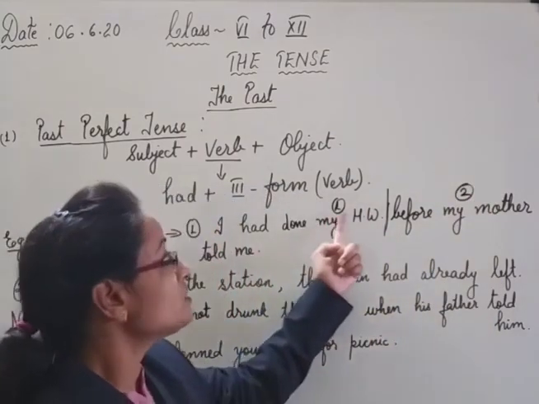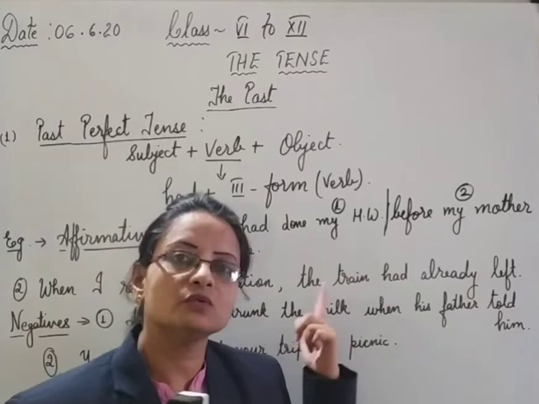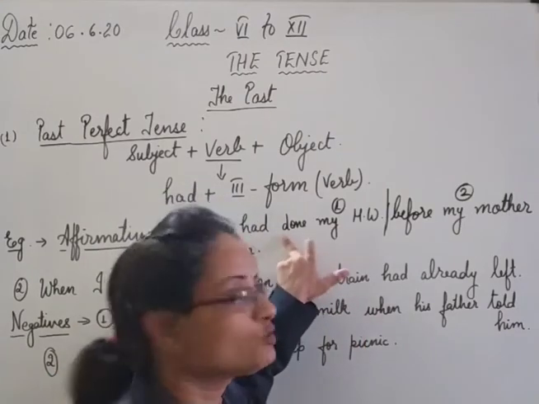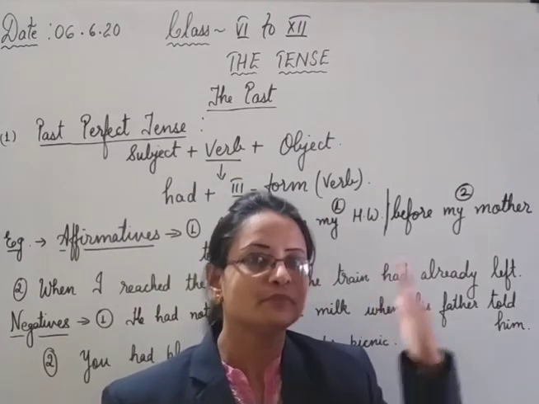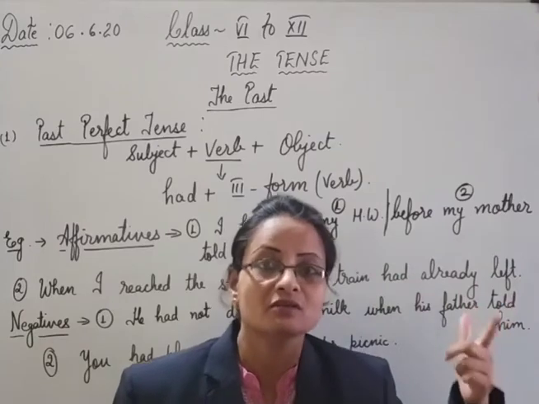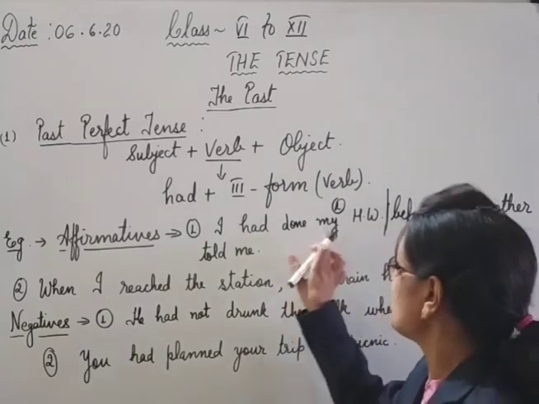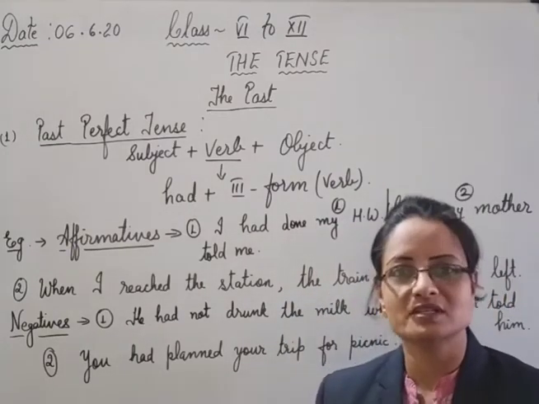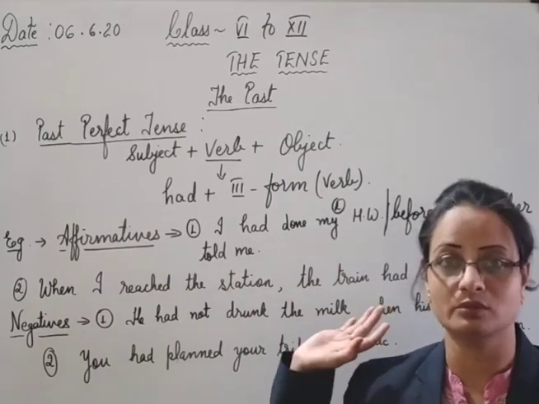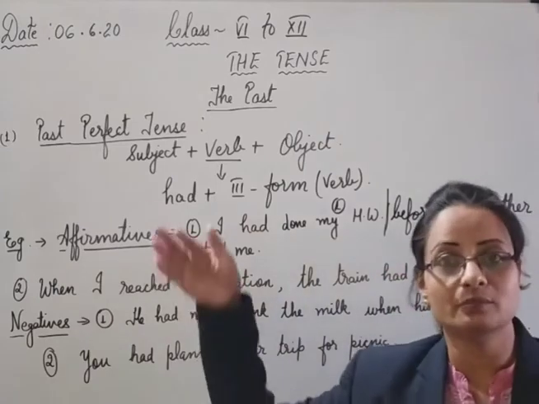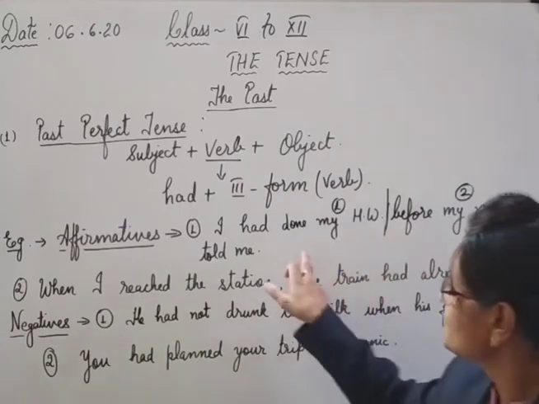So in the sentence in which two actions are there, we have to see which action occurred first. This action took place first, so you have to use here past perfect tense. And simple past will be used in the second part, the second action which happened later. Got it? So I have marked here number 1 and 2 for you to understand which action occurred first. It means I completed my homework before my mother told me. So my mother told me later that please do your homework and I told mother I had already done it. So this is the case. Second way,